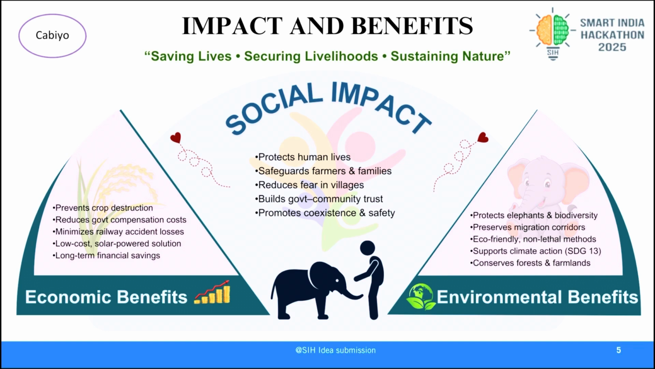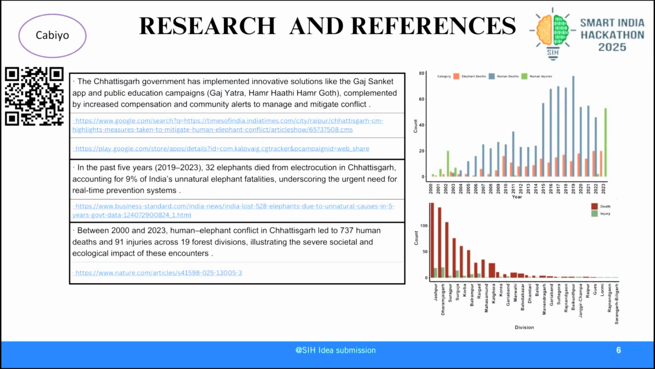The impact of this project is huge. We will save human and elephant lives. We will protect farmers and families, reduce fear in villages, and build trust between the government and the communities. It has economic benefits too. It prevents crop destruction and reduces government compensation cost. Finally, it's great for the environment because it protects elephants and their habitats. This project is a step towards a better future for both humans and nature. That's why it is very important.